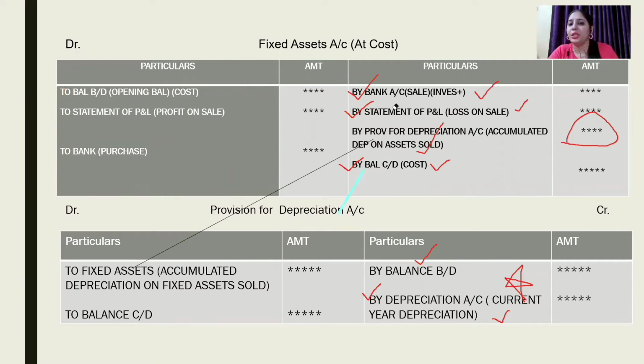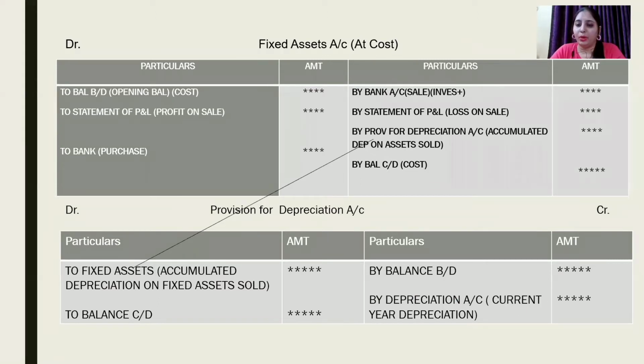When there is no need to prepare a separate account, that is, the provision for depreciation account, in that case current year depreciation will be recorded in the asset account itself. But when we are preparing the provision for depreciation account, then current year depreciation will be reflected in the provision for depreciation account itself.